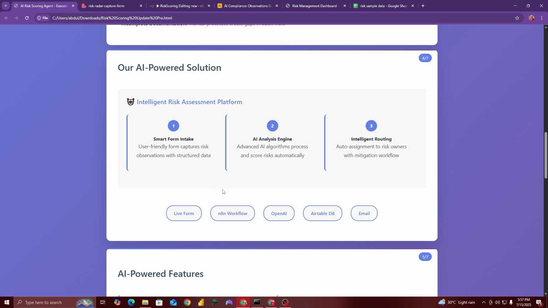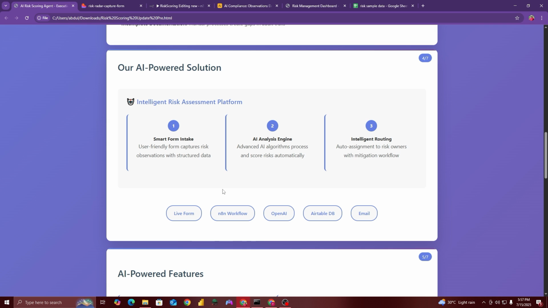Now with this AI powered solution, it's an AI agent that will do the complete risk scoring and risk management, and also it will generate a dashboard which can be presented to your chief audit executive or to your CXOs. Now it is a smart form, and the user has to fill the observations data into that form, and that data will be saved in a database, and then it will go to the AI analysis engine, and it will generate the risk scores automatically and different other features related to it.